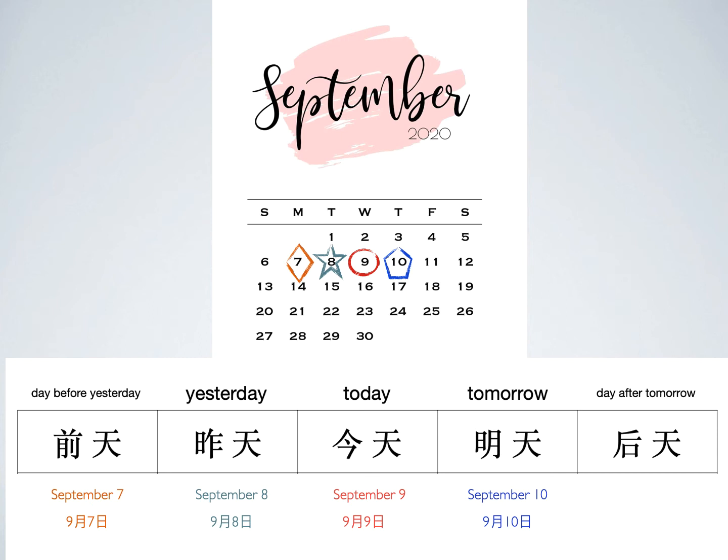Next, we have the day after tomorrow. 后天，后天。 This would be September 11th. And the Chinese word for September 11th would be 9月11日。